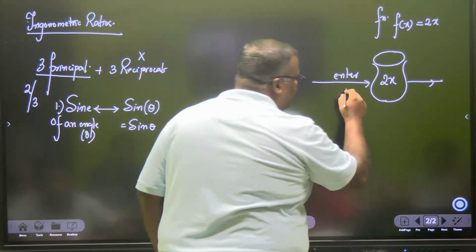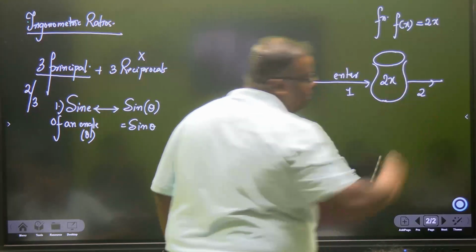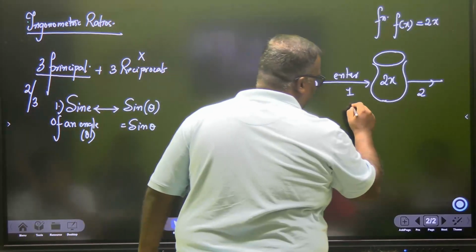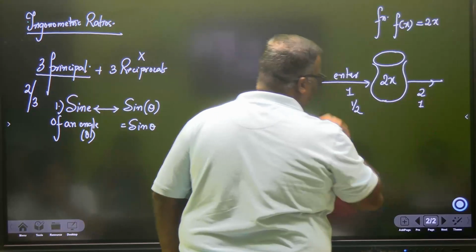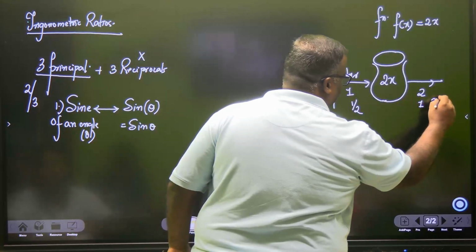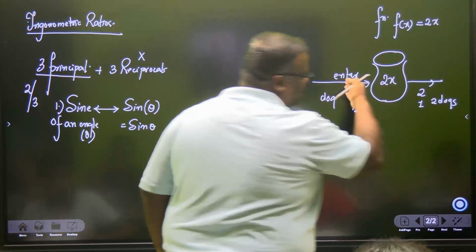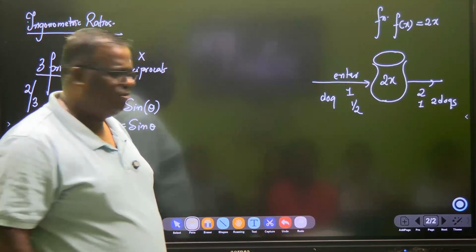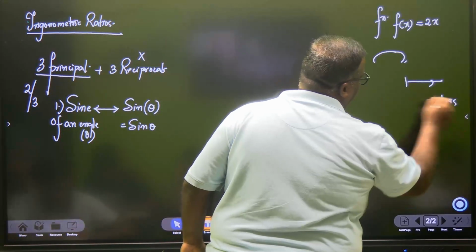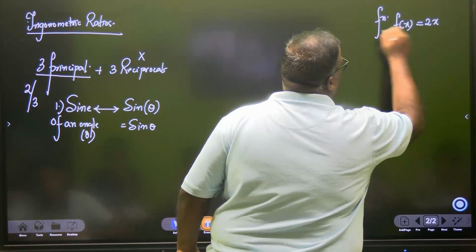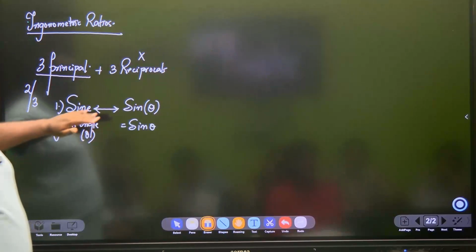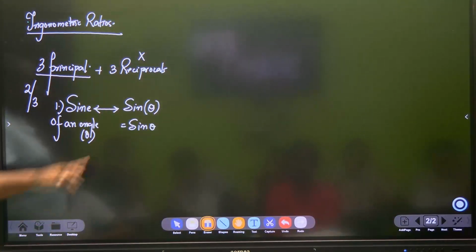If you enter 1 from here, the output will be 2. If you enter, say, half, you get 1, right? And if you enter a dog, you get 2 dogs. x is the input. Understood? This is a function. Trigonometry is also a type of function in which there will be certain values for some angle. Out of that, sine is one function, called the sine function, written as sine theta.